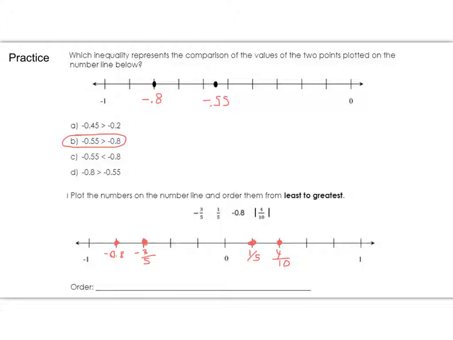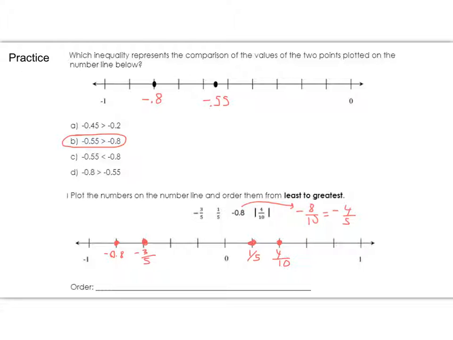Alright, check out these answers. And I just wanted to bring your attention to some of the numbers here. So negative 0.8, how did I know that that went here? Well, I know that negative 0.8 is the same as negative 8/10. And I know that reduces to negative 4/5.